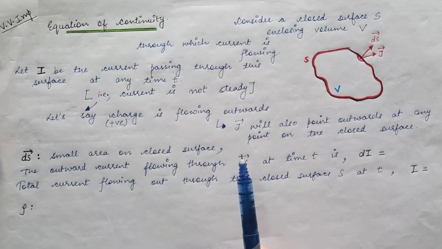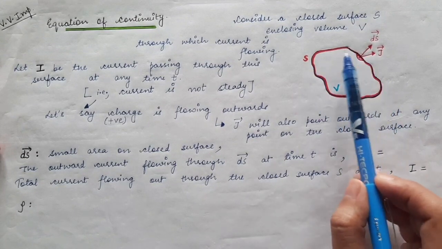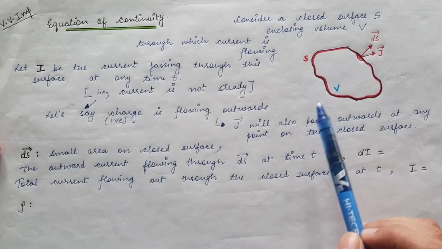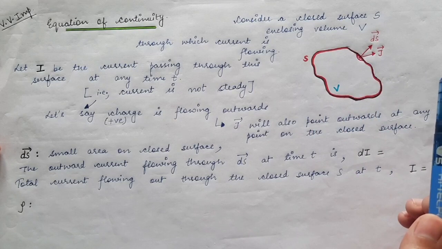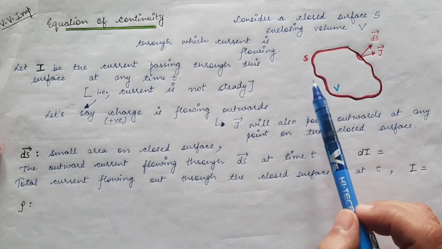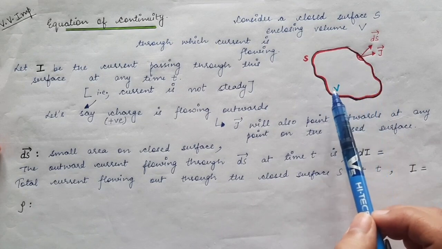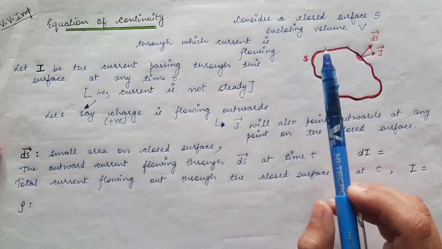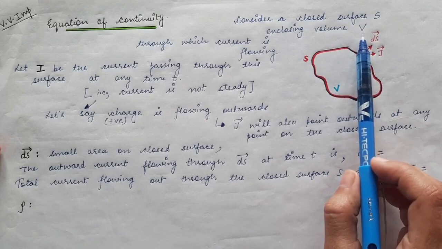First of all, to derive the equation of continuity, we suppose that we have a closed surface. The surface I have drawn on paper looks like an open surface, but it is actually a closed surface. You can also take a sphere or an ellipsoid. This closed surface encloses a volume V, and its surface area is capital S. So we consider a closed surface S enclosing volume V.